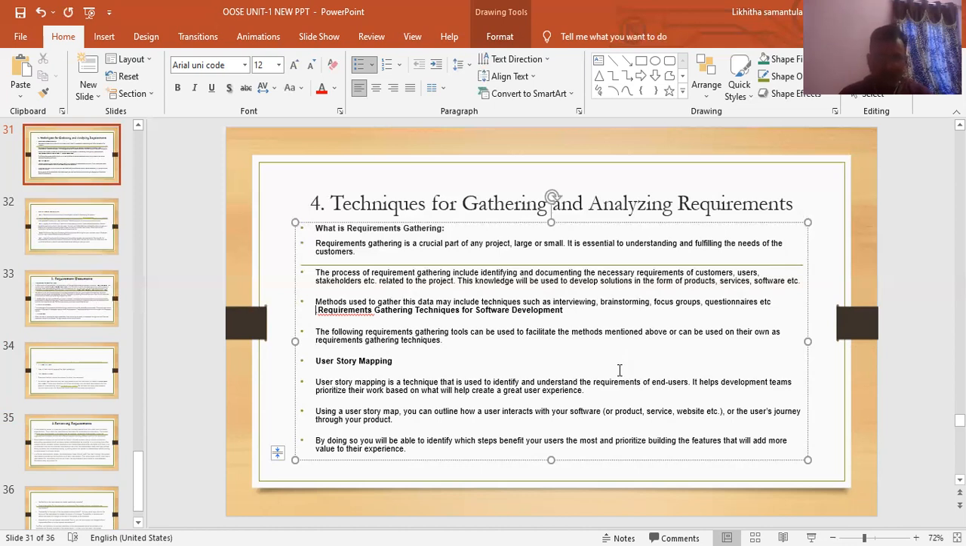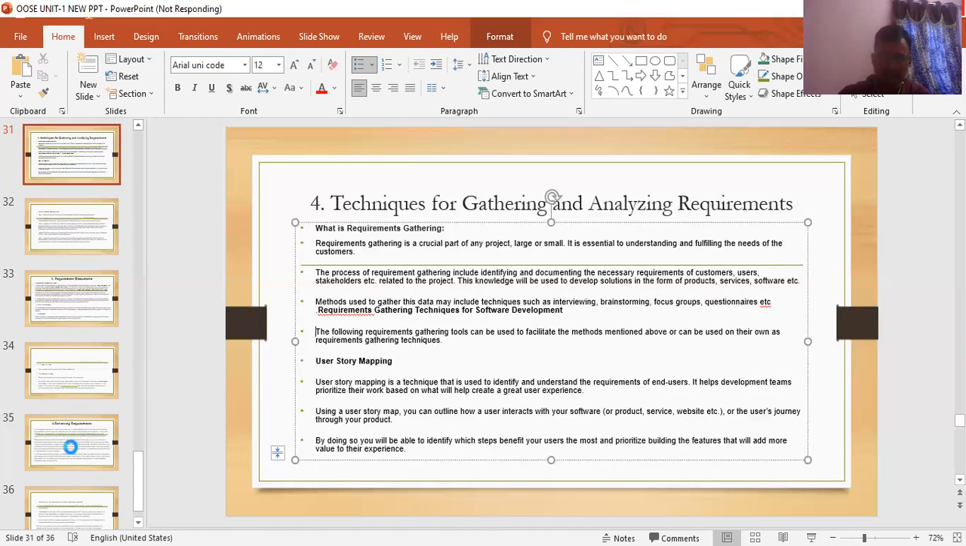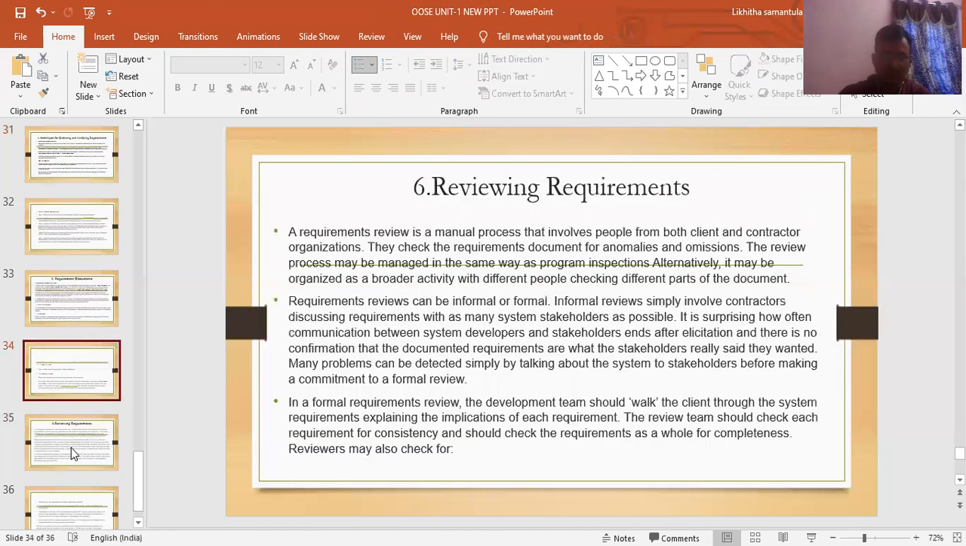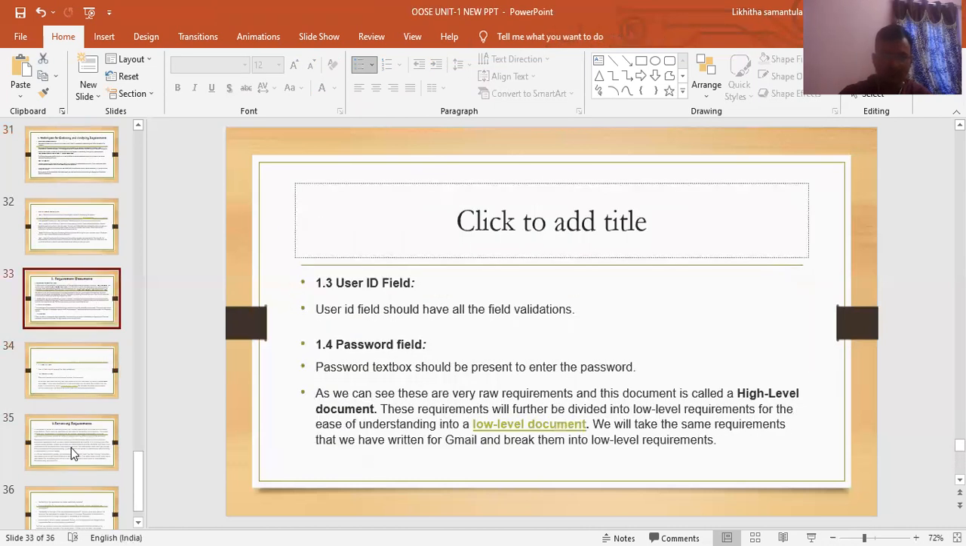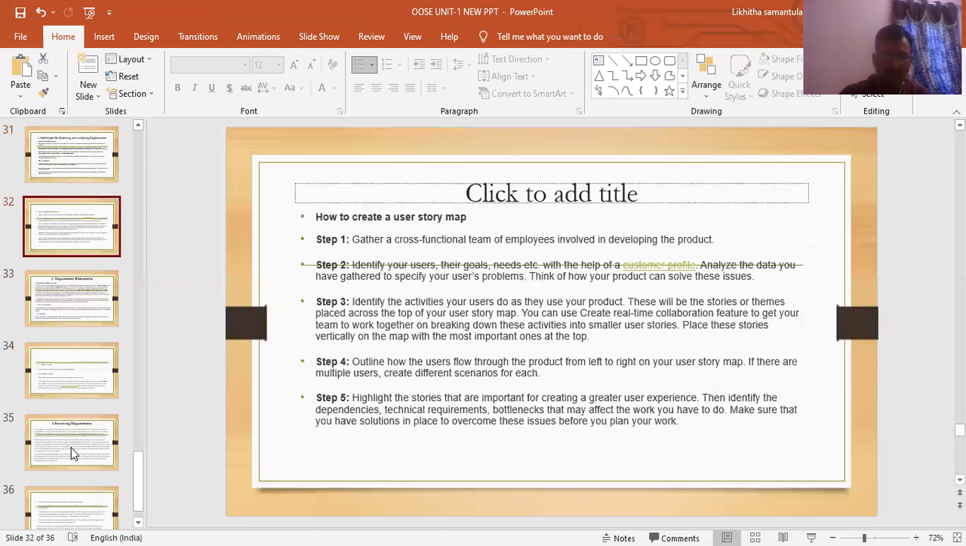By doing so, you will be able to identify which steps benefit your users the most and prioritize building the features that will add more value to the experience. How to create a user story map.